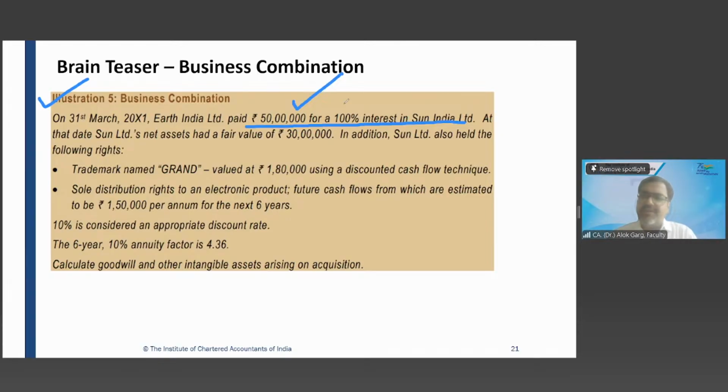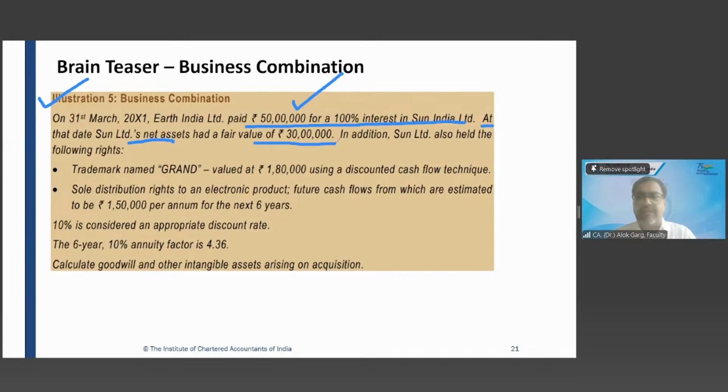So what is the consideration paid? 50 lakhs for 100% interest, meaning Earth India is acquiring Sun India, all the assets and liabilities. At that date, Sun Limited, the acquiree's net assets, had a fair value of 30 lakh. So how much extra has been paid? 20 lakhs. If the question would have been silent, what is the accounting entry?